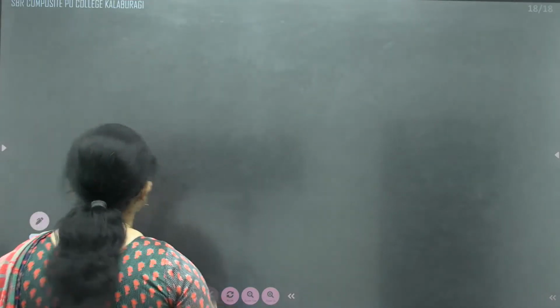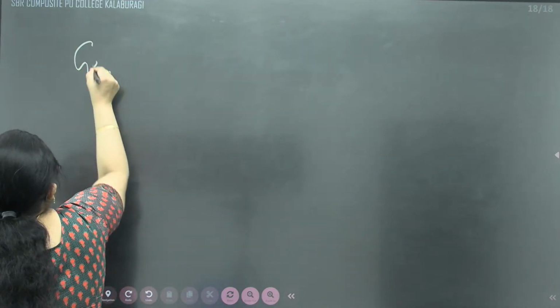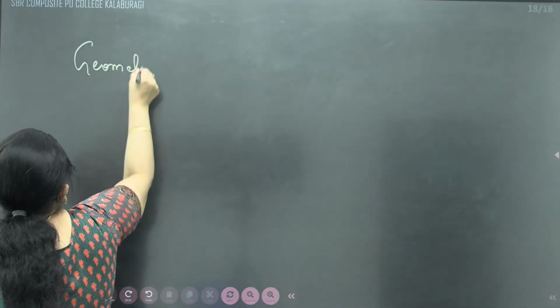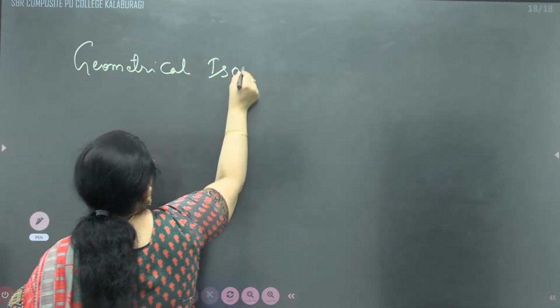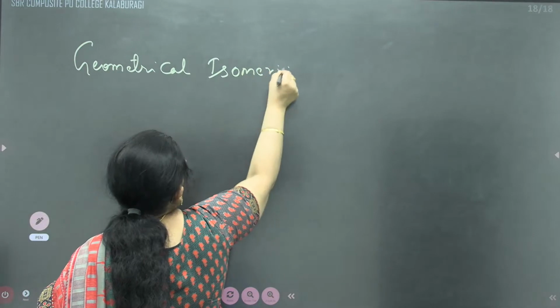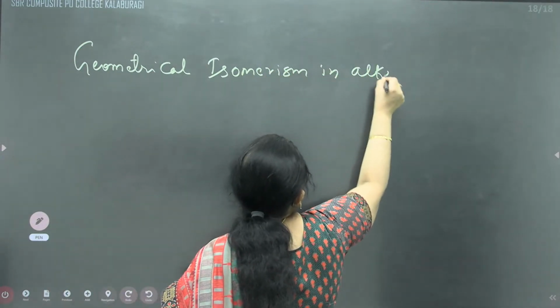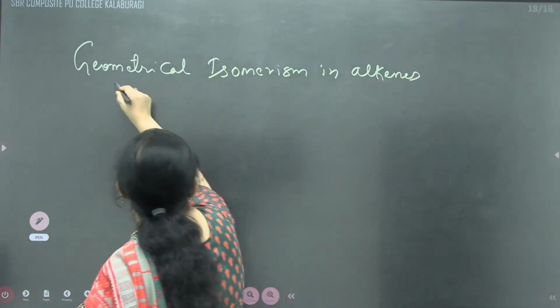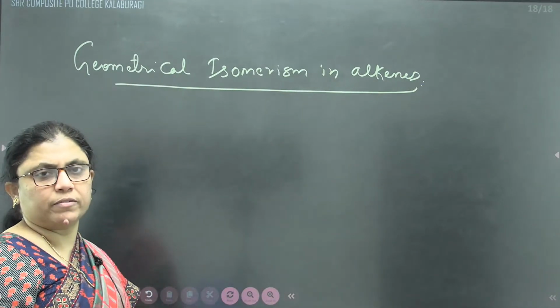Let us move to geometrical isomerism in alkenes.